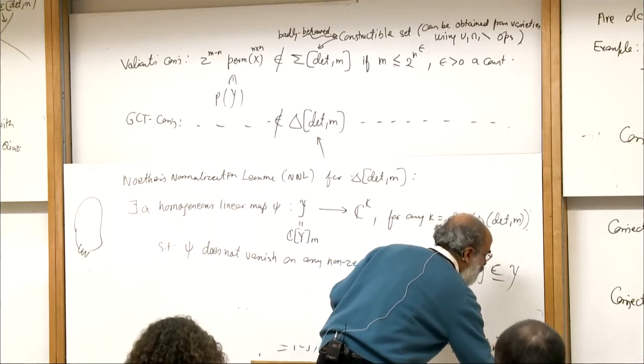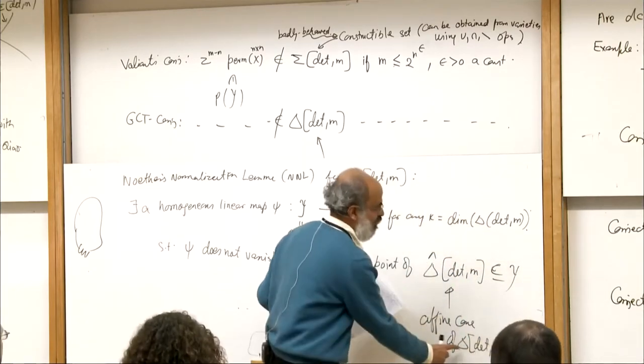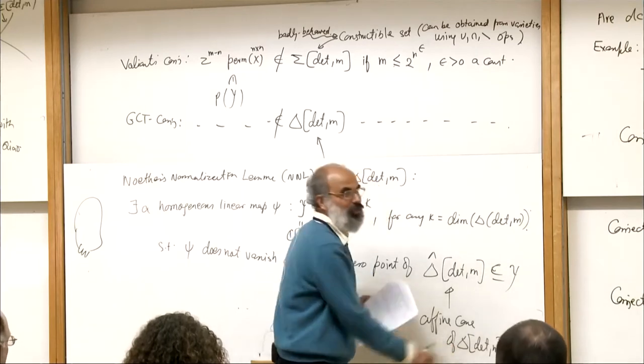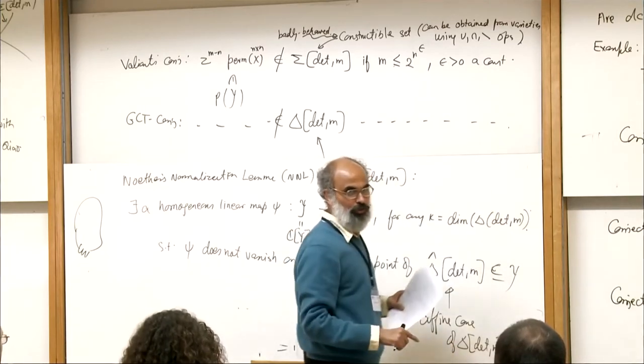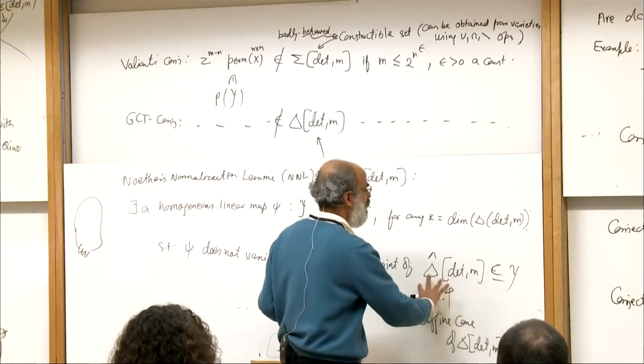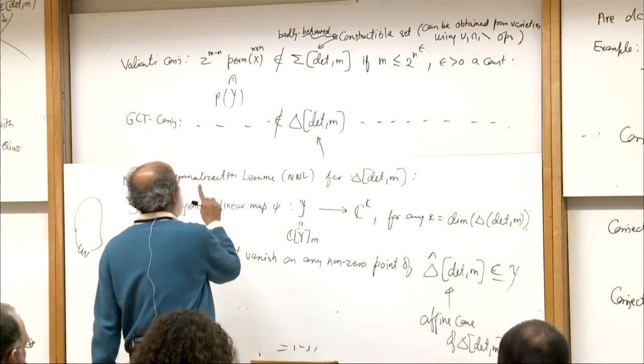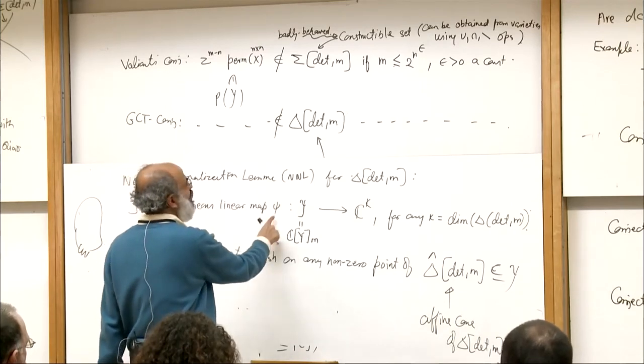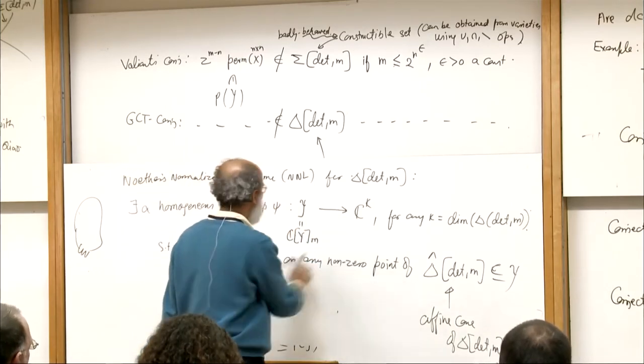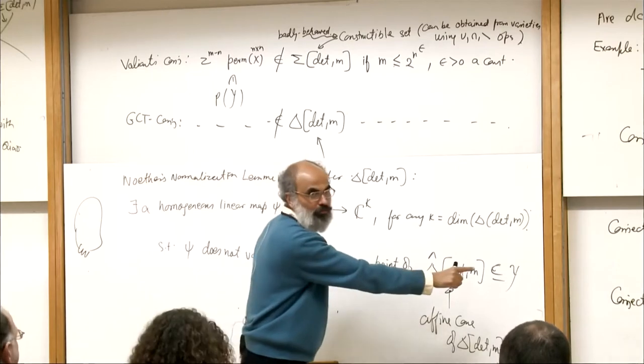You see that delta det M is in the projective space, so corresponding to any non-zero point, you take the line through the origin corresponding to that, and if you take the union of all those lines, that is the affine cone. So there exists a homogeneous linear map psi from this to this which does not vanish on any non-zero point of the affine cone.